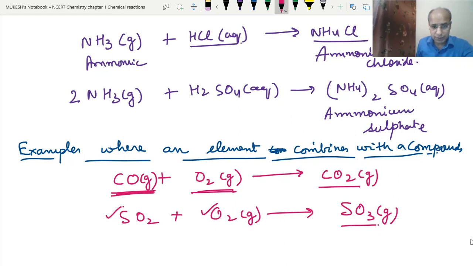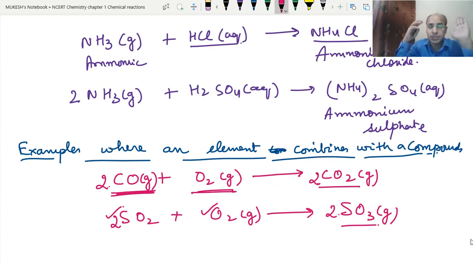So let's balance this. So 2 and 2. So now it is balanced. So these are the examples. In the first one, we did the examples where two elements are used to form one compound. In the second, we use two compounds to form a single compound, and in the third we use one element and one compound to form a single compound. All these are examples of combination reactions.